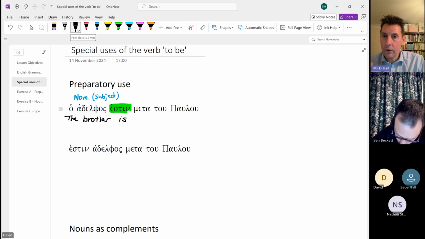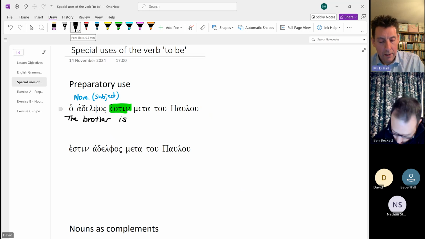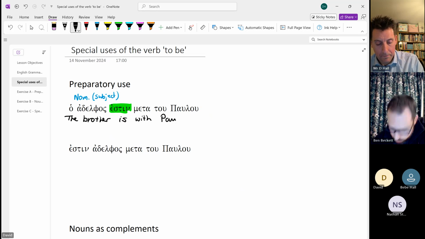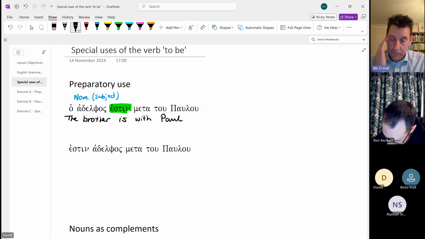Now meta can take one of two cases. When we looked at the prepositions, meta could take two cases. With the genitive, which is what we have here, it means with. So we have the brother is with, and then this has, because it's in the genitive, that's what the preposition means, with, and then this is Paul. So the brother is with Paul. That's the translation of a sentence that we've looked at before, and that's how we would use the verb to be in that sense.